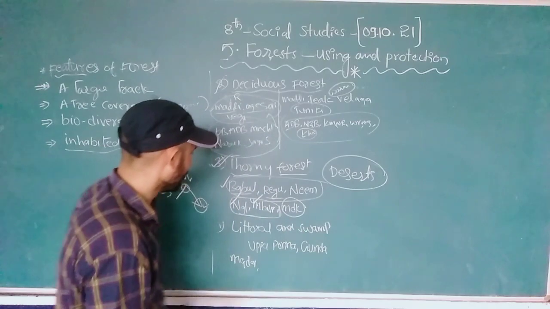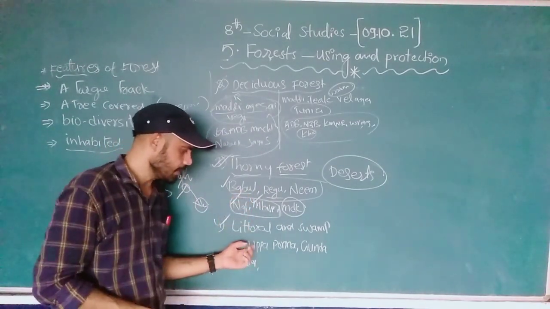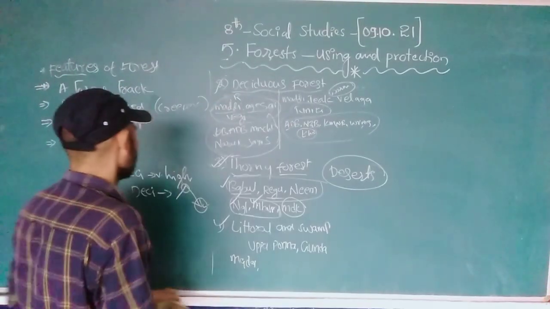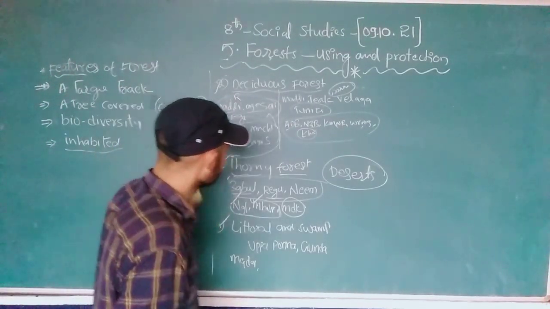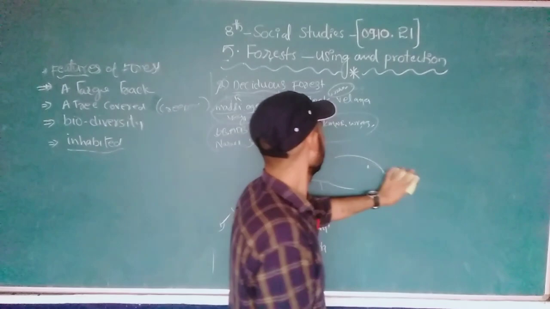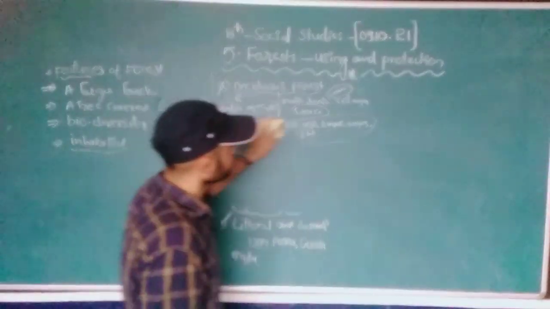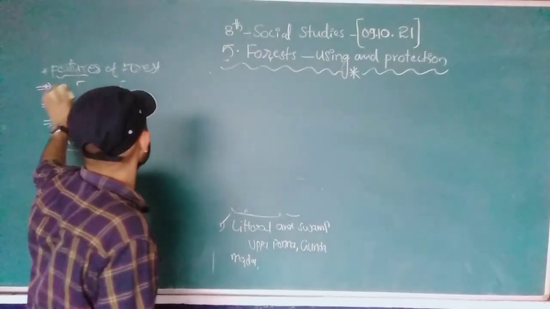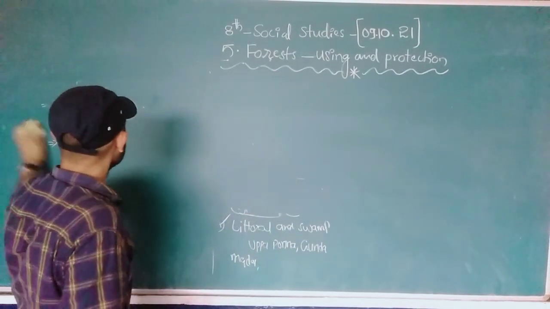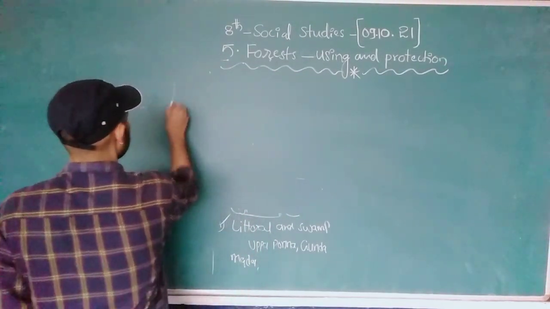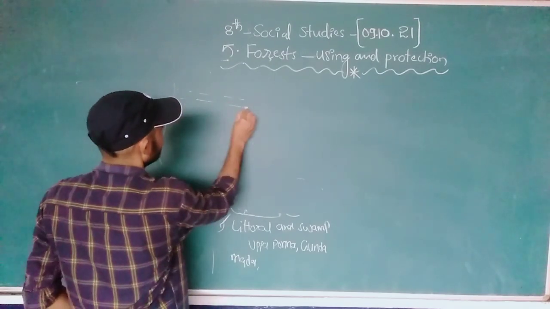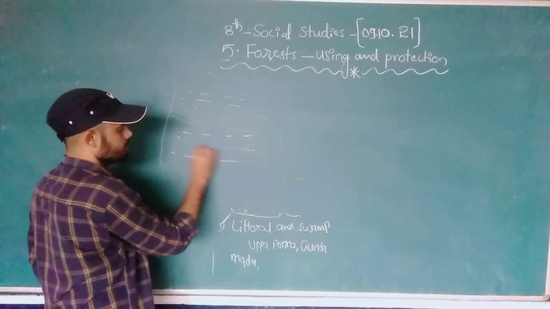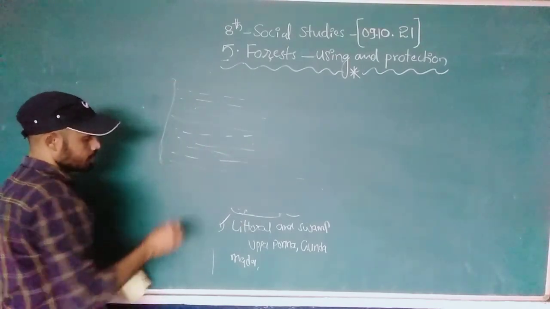The thorny forest. And the last, final one is the littoral and swampy forest, or coastal forest. What is the littoral and swampy forest? What is meant by littoral and swampy forest, Nana? See, this forest generally grows along the coastal lines, in the coastal areas. This is the coastal area, and these are the seas, right? This is the sea and ocean. This is the coastal area.